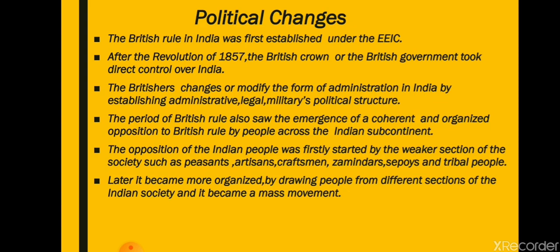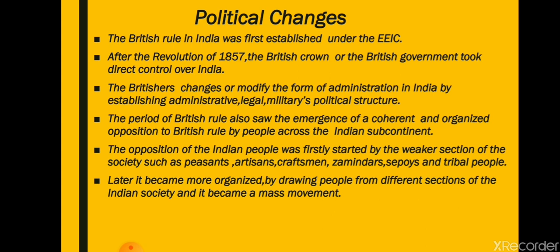Now we will see how the Britishers changed us politically. What were the political changes that came into India after the subjugation by the Britishers? British rule in India was first established under the English East India Company. Students, when the English East India Company came to India, only that company was ruling India. The British government was not interfering in it.